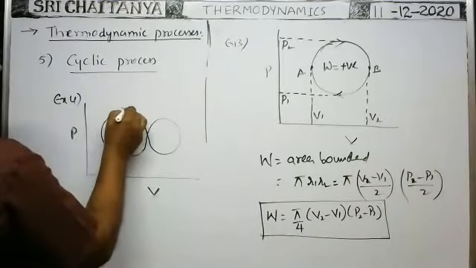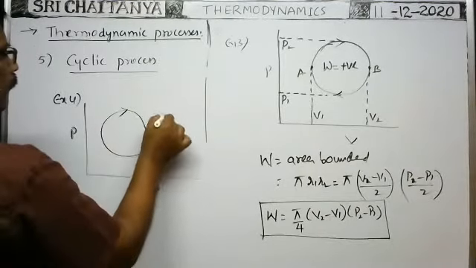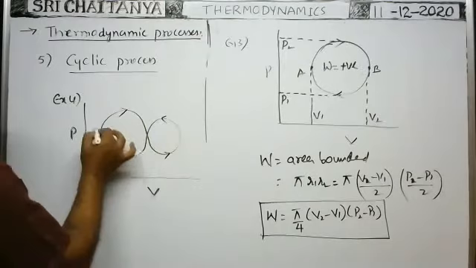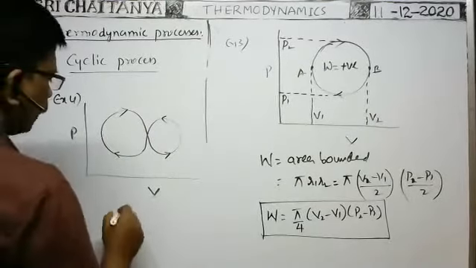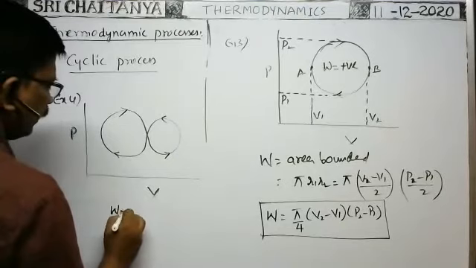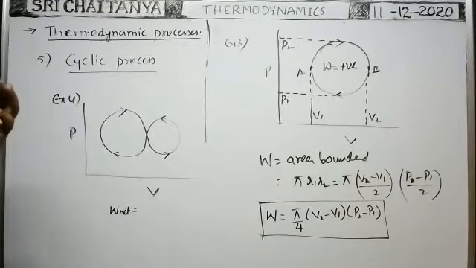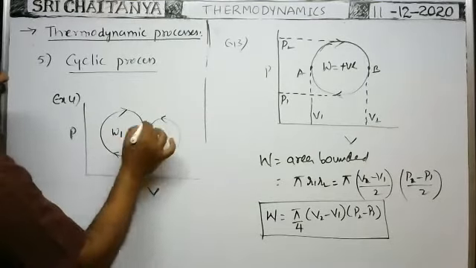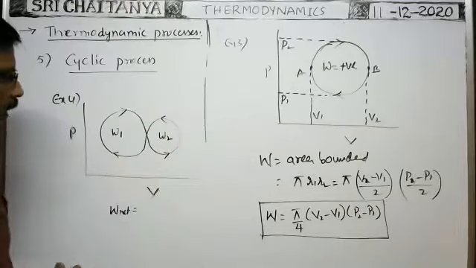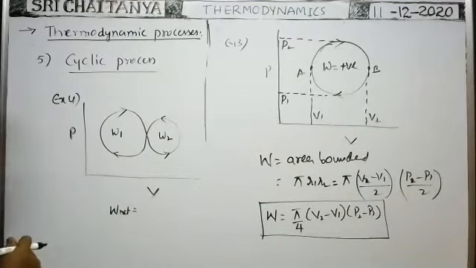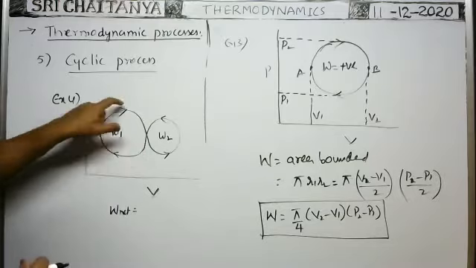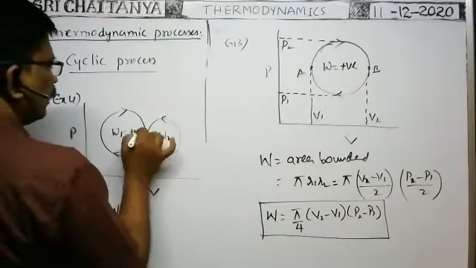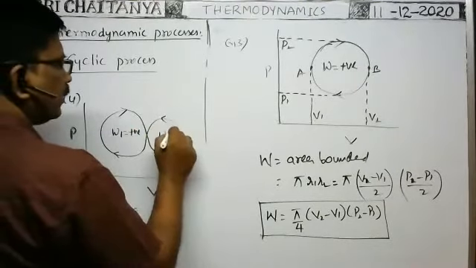Suppose the PV graph is given like this. Here, the state changes occur along this path like this. What about the net work done? Is the net work done positive or negative in this case? You see, in this circular path, work done is say W1. In this circular path, work done is say W2. Now, is W1 positive or negative? Take this circle. In this circular path, work done is positive. In this circular path, as it is in anti-clockwise direction, it is negative.